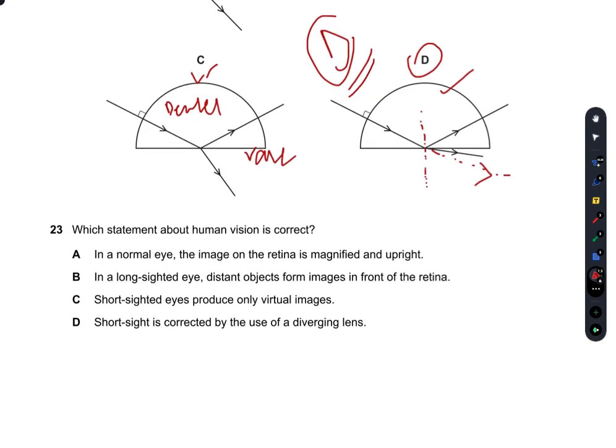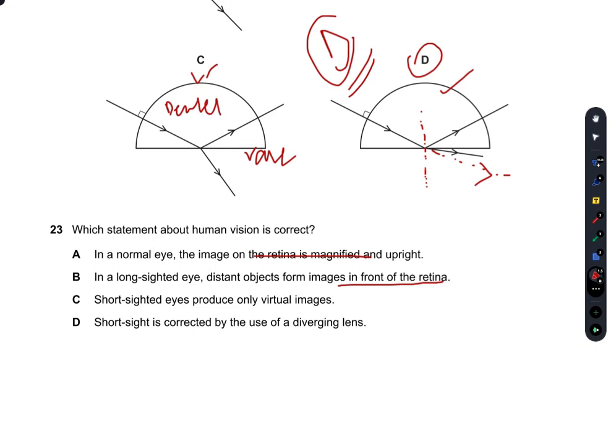Which statement about human vision is correct? In a normal eye, the image on the retina is magnified and upright. No, the image is not magnified. In a long-sighted eye, the distant objects form images in front of the retina.